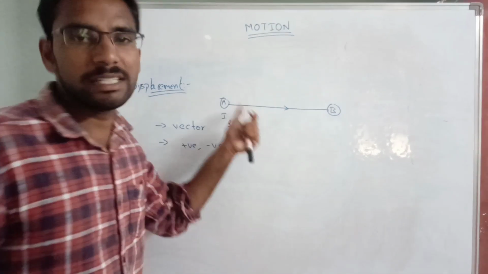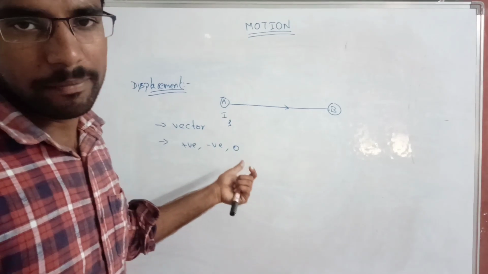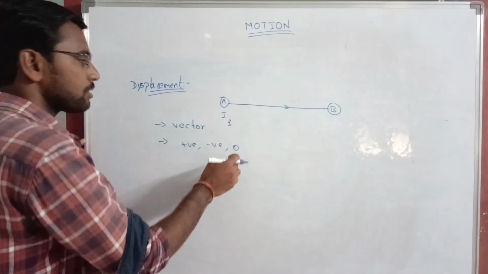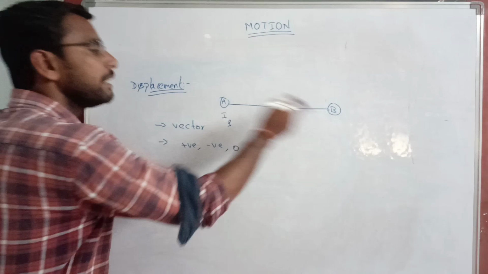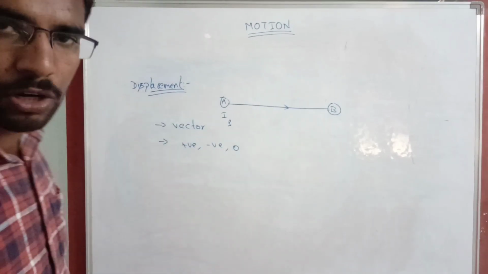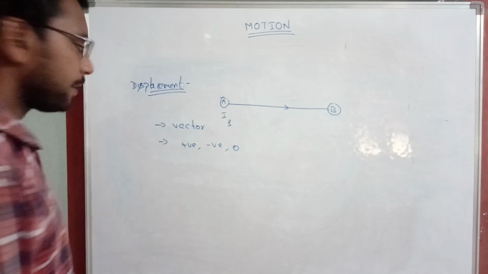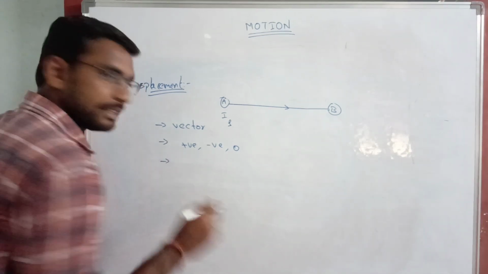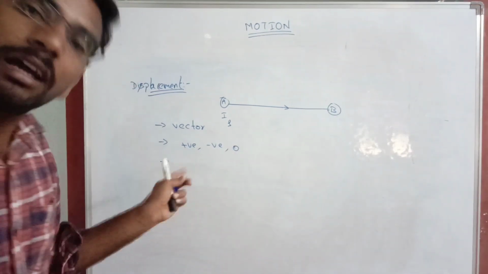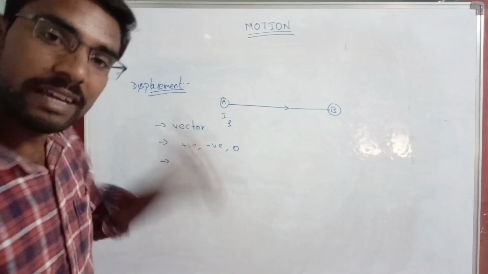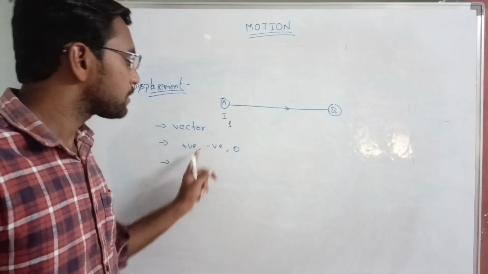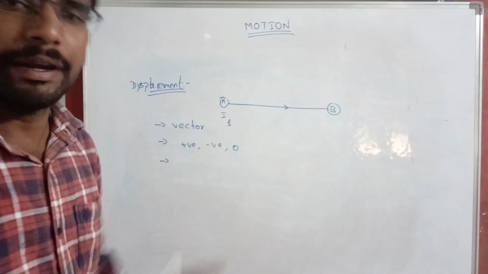Displacement is zero. When an object reaches its original position, displacement is zero. Distance is never zero, but displacement can be zero. Distance is always positive. Displacement may be positive or negative.